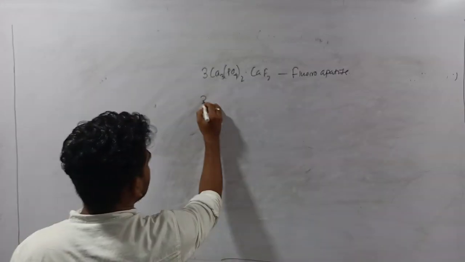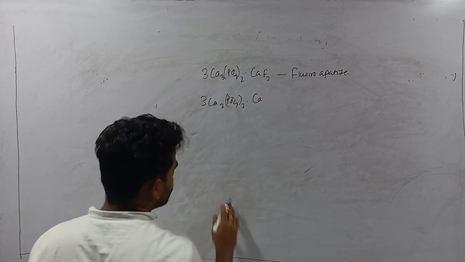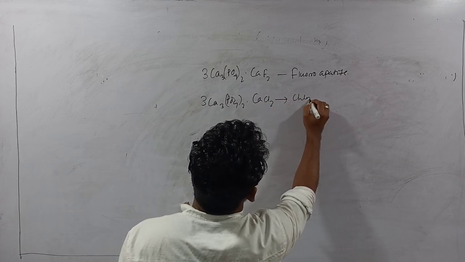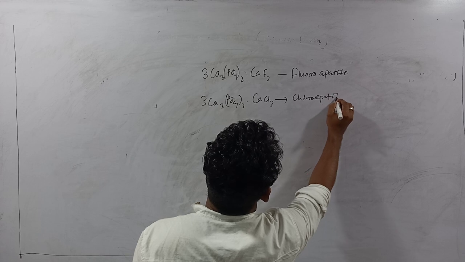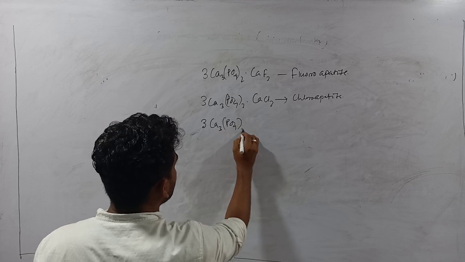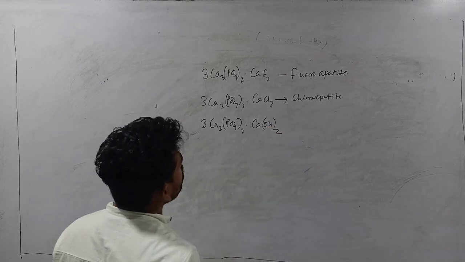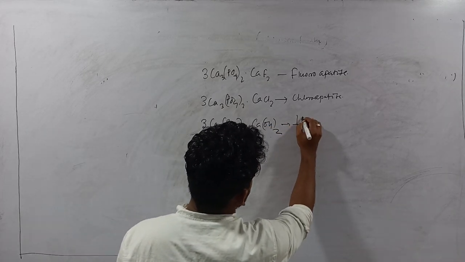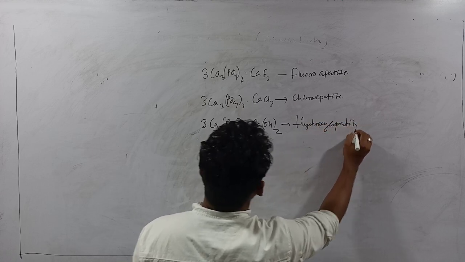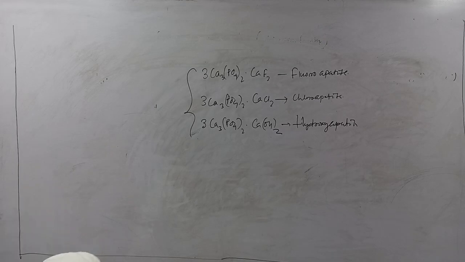Next, 3Ca3(PO4)2·CaCl2, that is chloroapatite. Next, 3Ca3(PO4)2·Ca(OH)2, that is hydroxyapatite. So these are various compounds in which phosphorus is present.